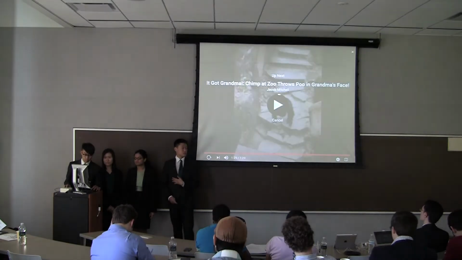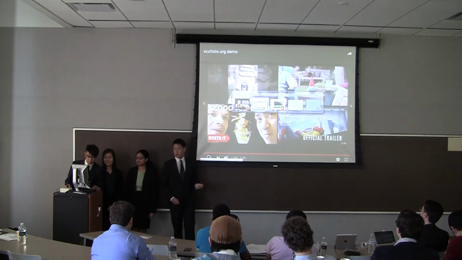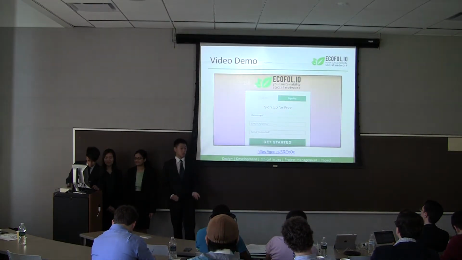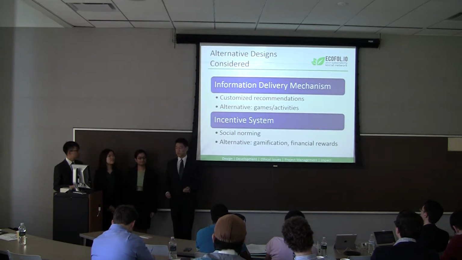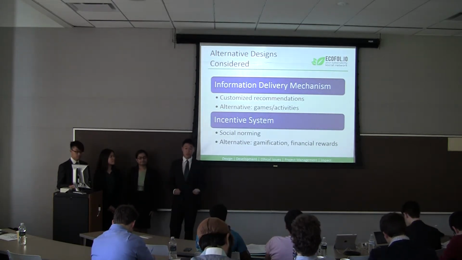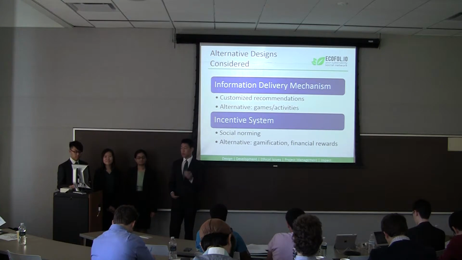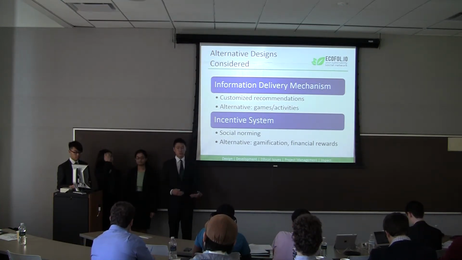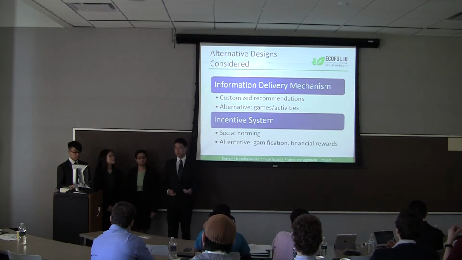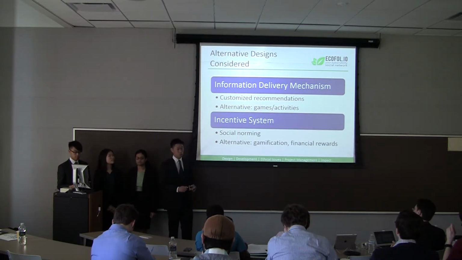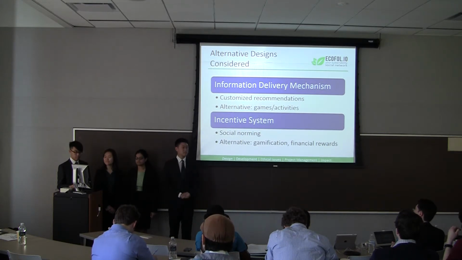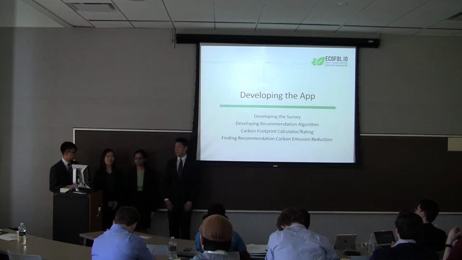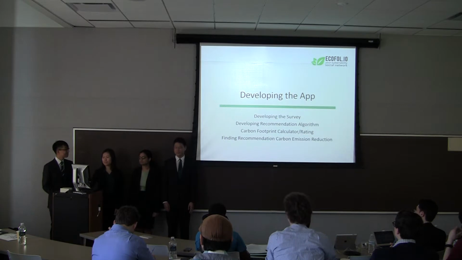However, before we got to this final iteration of our project, we were considering several alternative designs. Specifically, we were considering gamification aspects in both the information delivery system as well as the incentive system. However, we chose to opt out of these instead and went with a customized recommendation system as well as social norming for both of these respectively. Next, I'll talk about the process that went into developing the app.